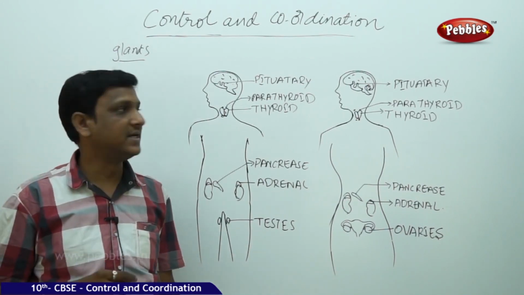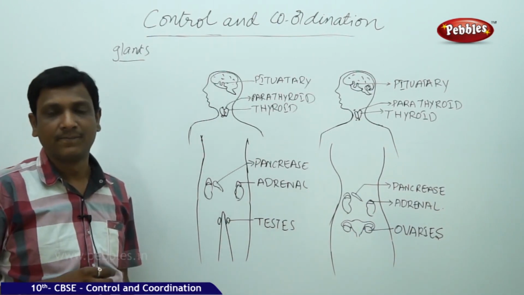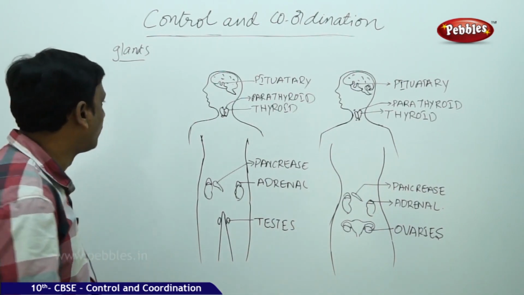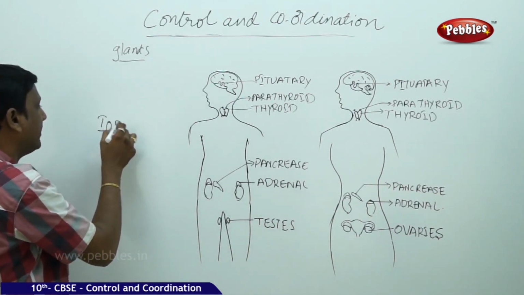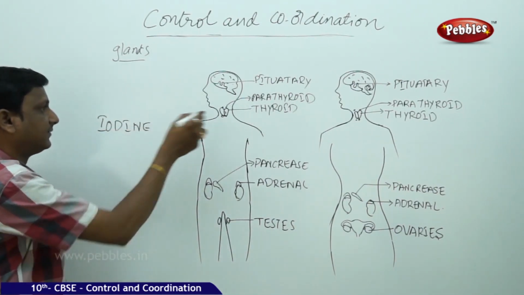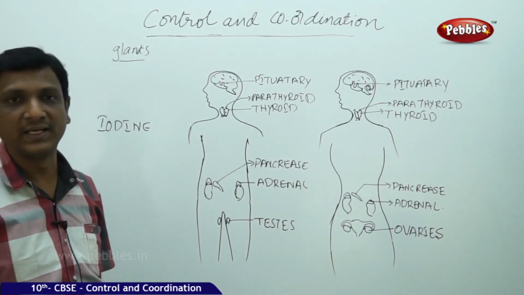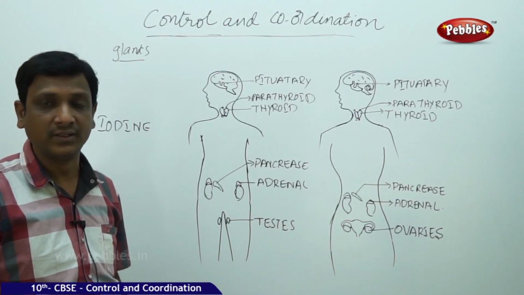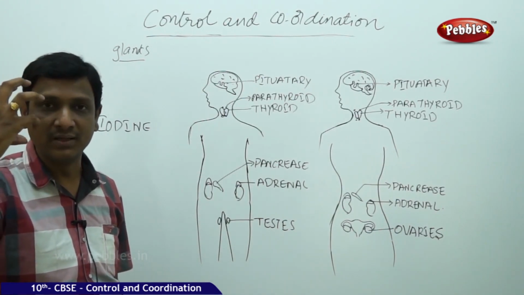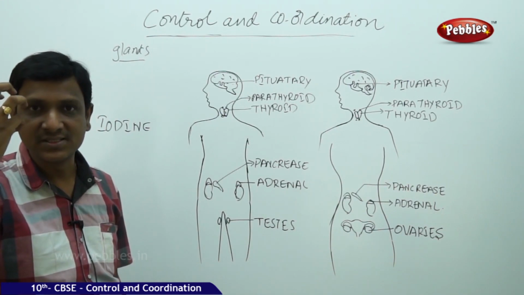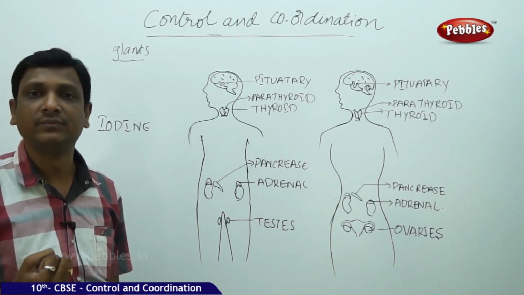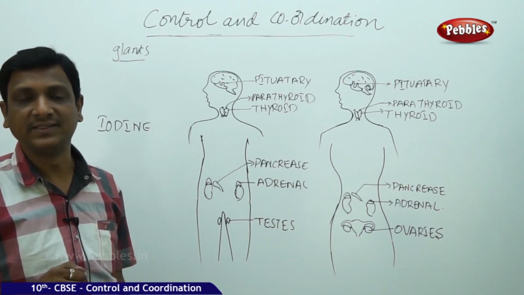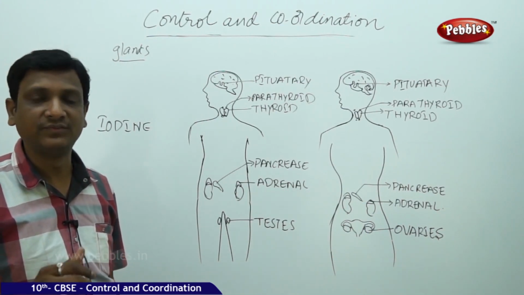The thyroid gland secretes a hormone called thyroxine. To secrete thyroxine, the thyroid must have one important substance, iodine. If iodine is not there, the thyroid cannot produce thyroxine properly. If thyroxine is not there, it may lead to a disease called goiter. The eyes become bigger, protruded, as if they are coming out of the eye sockets. So some kinds of abnormalities are seen. That is due to the lack of thyroxine.